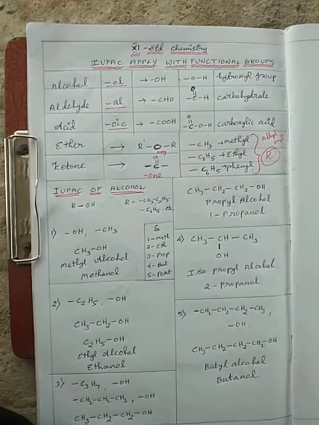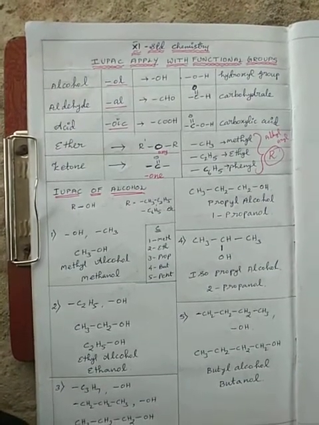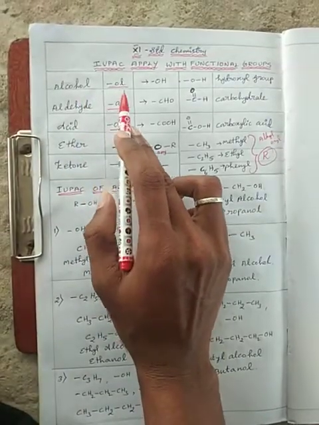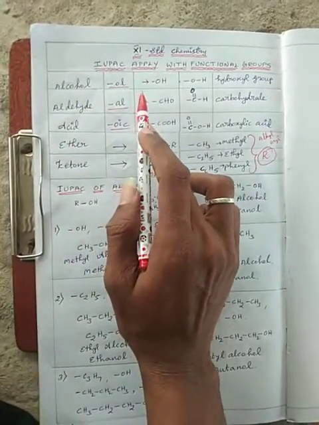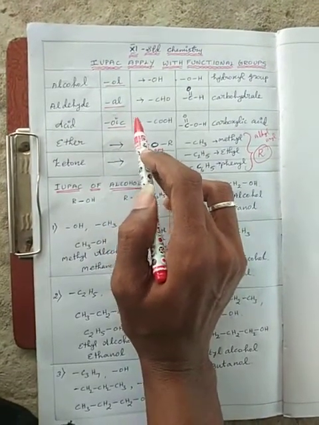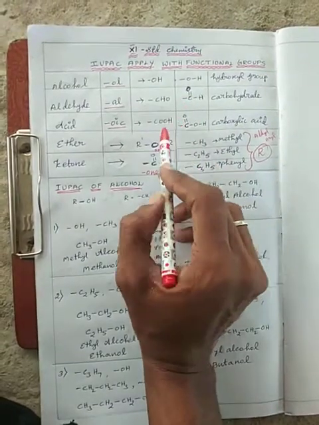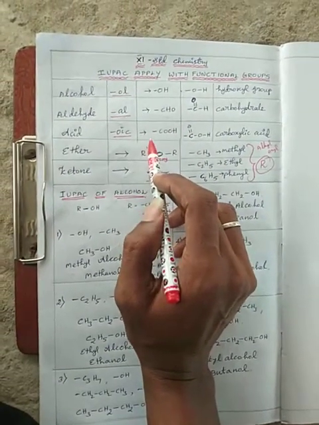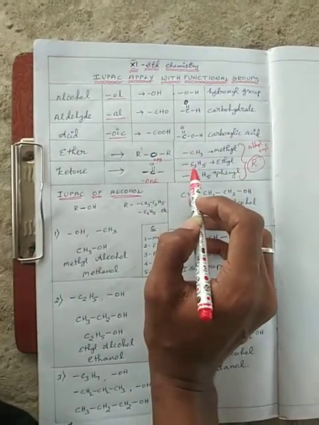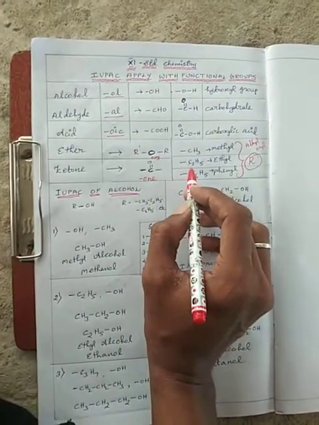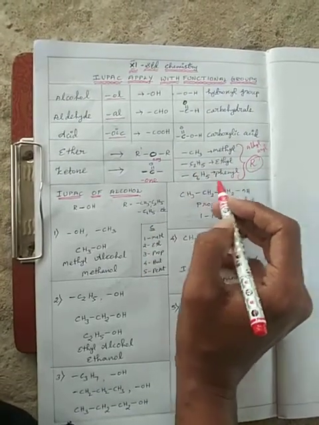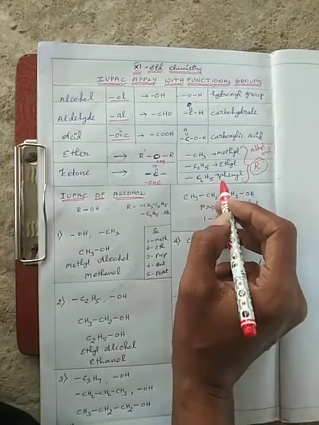Students, today's session we will discuss IUPAC naming applied to the alcohol functional group. Yesterday, in the previous class, we discussed the types of functional groups, three functional groups from lowest to highest, and how to give the IUPAC name. We discussed aromatic and aliphatic types of alkyl groups: methyl, ethyl, and with increasing chain length, propyl, butyl, pentyl. These are called R groups, and phenyl was also discussed in the previous session.